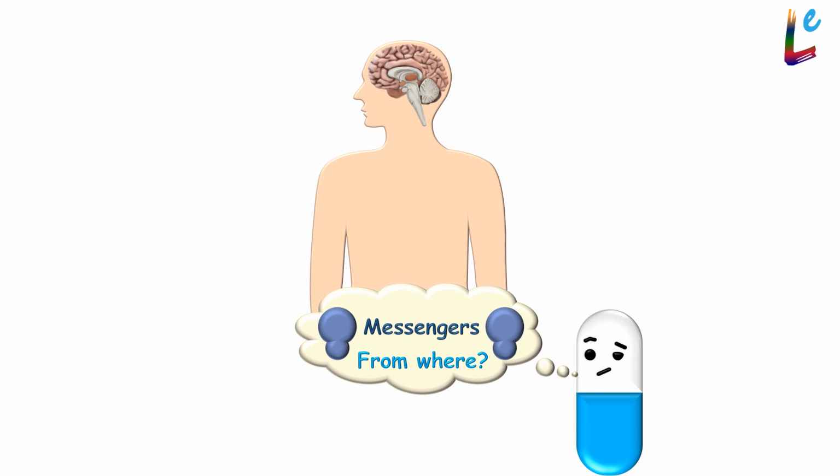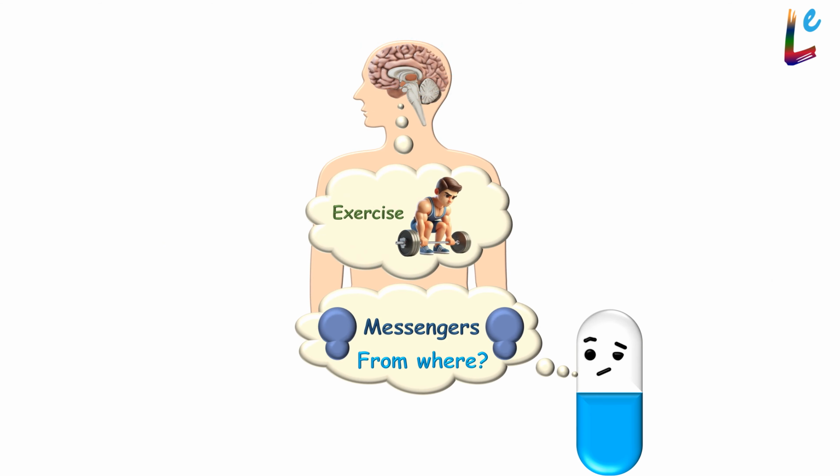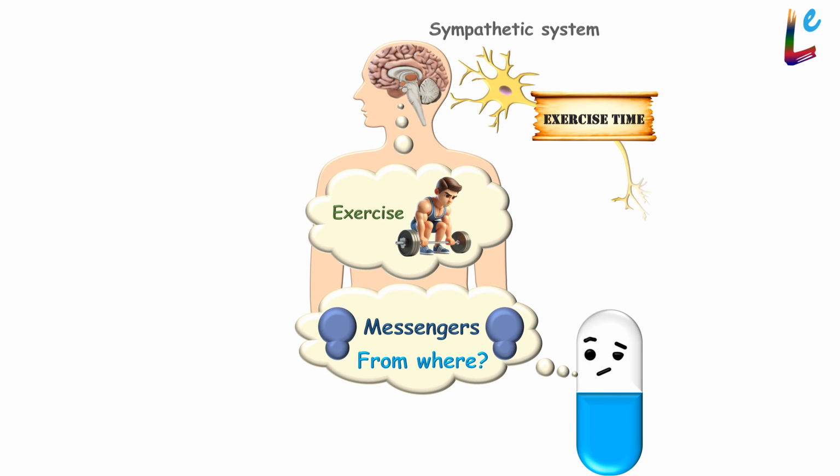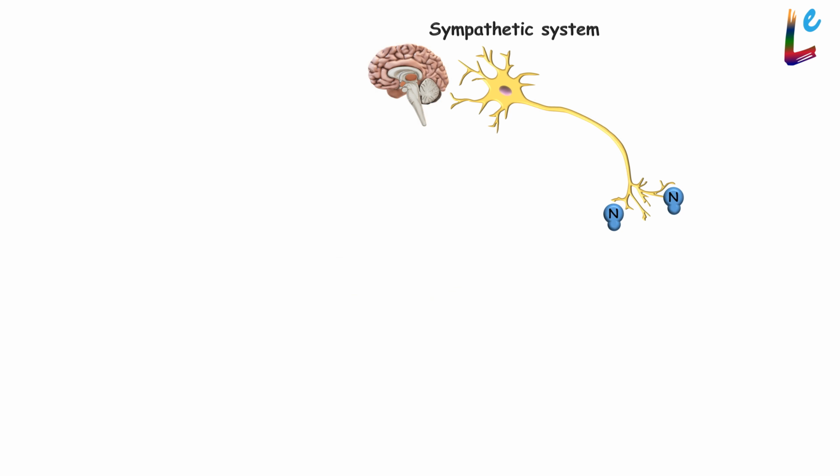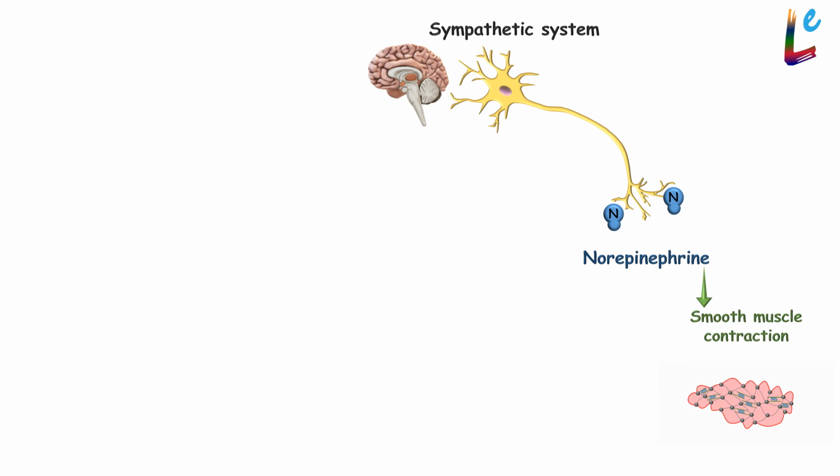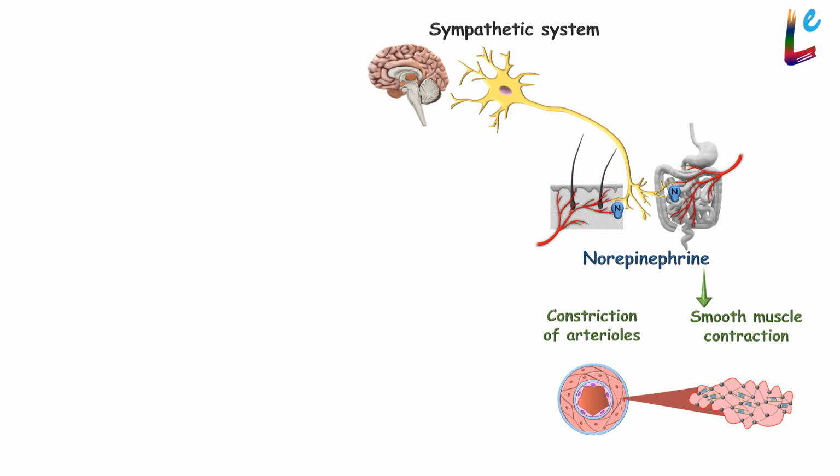When an individual anticipates exercise, the brain sends a message through the sympathetic nervous system to prepare the body. The primary messenger of the sympathetic system is the neurotransmitter norepinephrine. And the effect of norepinephrine is vascular smooth muscle contraction, leading to constriction of arterioles supplying the skin, gut, etc.